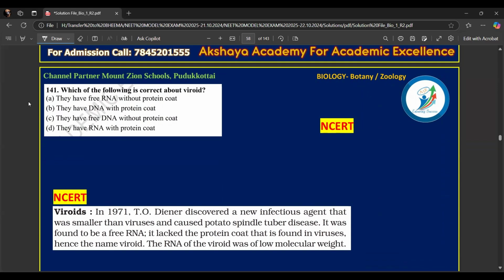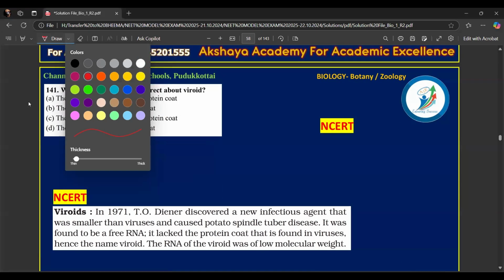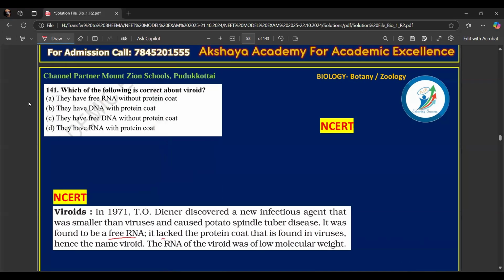Now, if you check the NCERT book, how do they define viroids? They define them as free RNA, which is not bound with any protein, and they lack the protein coat that is found in viruses. So with that in mind, let's check which options are correct.